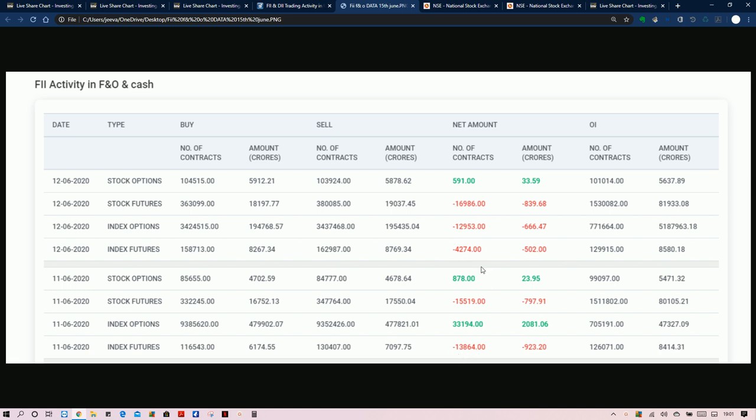There were around 14,400 crore of shorts taken in index futures. This signals a strong negative bias, because whenever FIIs are taking shorts in futures, it is a really bearish sign.